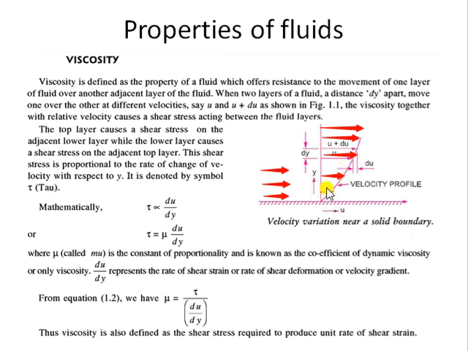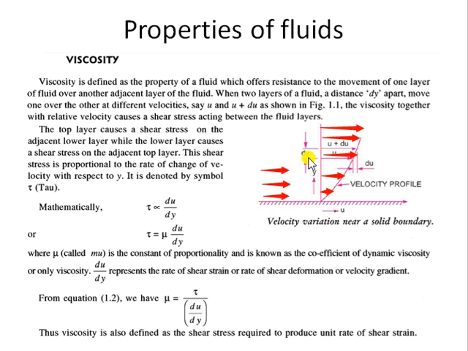So when you move away from the surface, there is a variation in the velocity. Velocity changes when you move a distance y away from the surface. If you are moving away by distance y, the velocity is continuously changing. It is increasing away from the plate. This velocity variation per unit length is also called the velocity gradient. Now, there was a scientist, Newton. You must have heard the name.